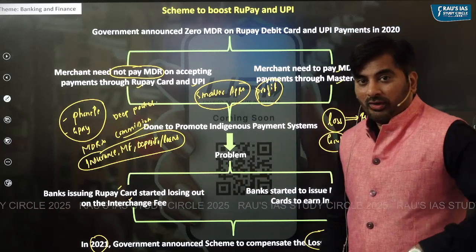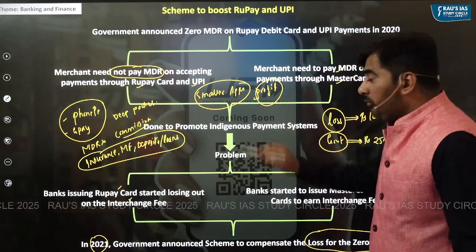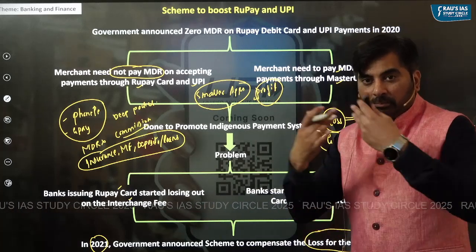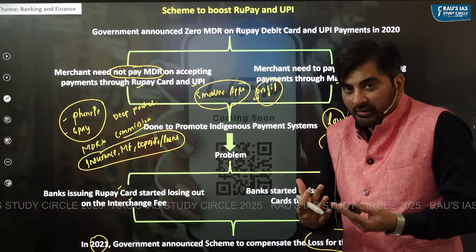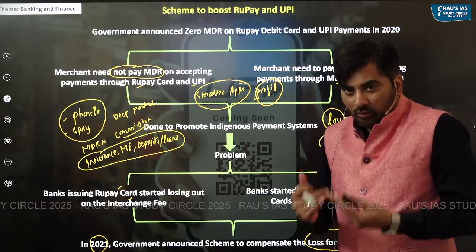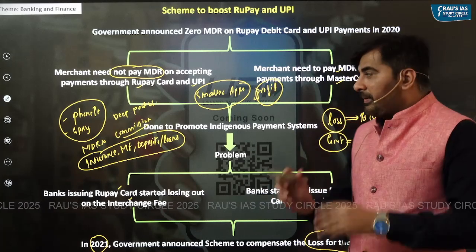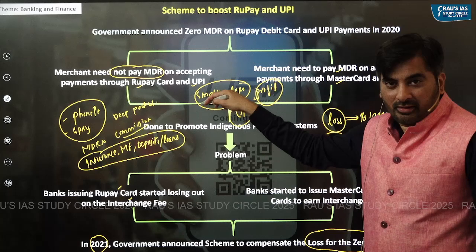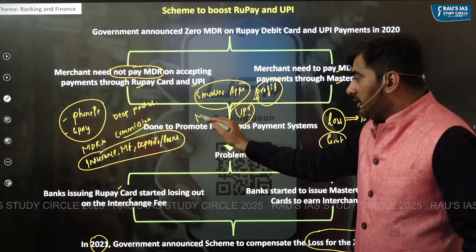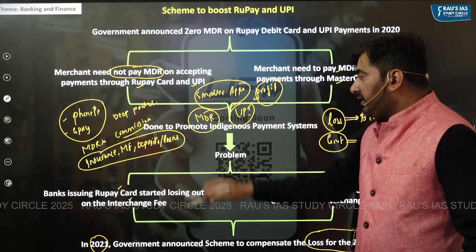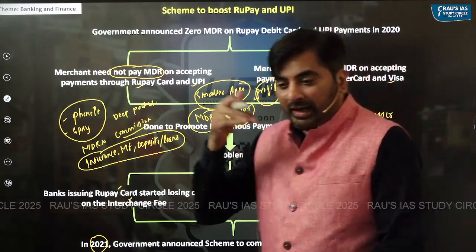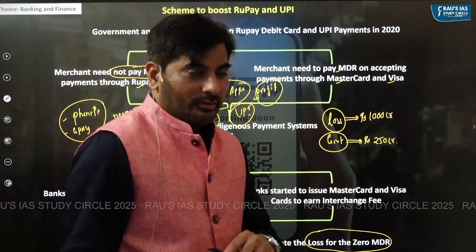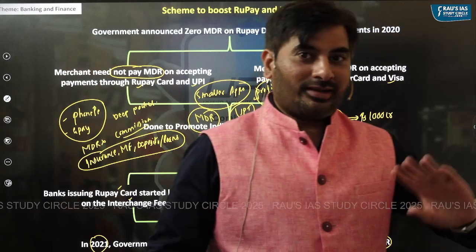So how do you encourage the smaller apps to earn profit? How do you ensure that the smaller apps are able to make more investment and attract more customers? Only way to do that is if UPI payments are made through smaller apps, then the smaller apps should be able to earn profits in the form of MDR. And that is the demand of the smaller apps in India. But this is just one side of the story. There's another side of the story as well.